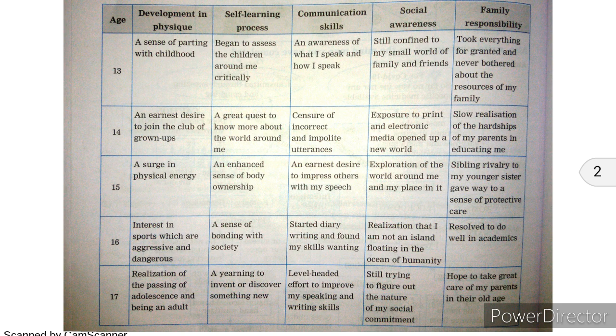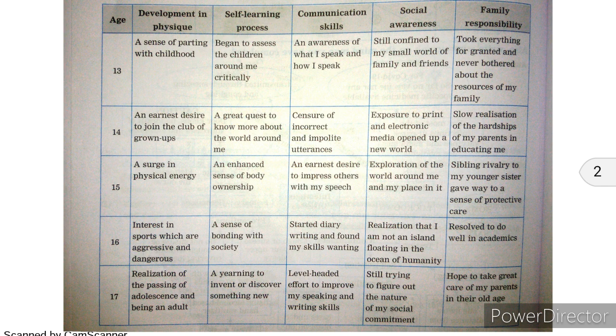At the age of 14, 15, what happens? We never think about the incorrect utterances, the slang words, the abusive language, right? The language which is not used in the society at all. That is what we tend to use. The next is social awareness. When we think about the age of 14, exposure to print and electronic media opened up a new world. So this is what happens at the age of 14.